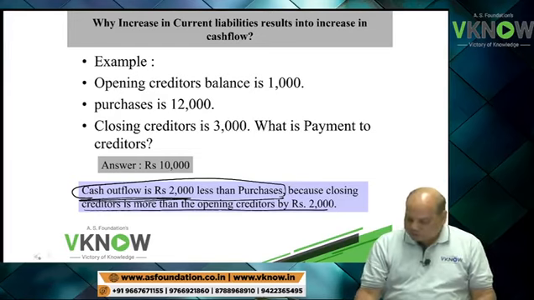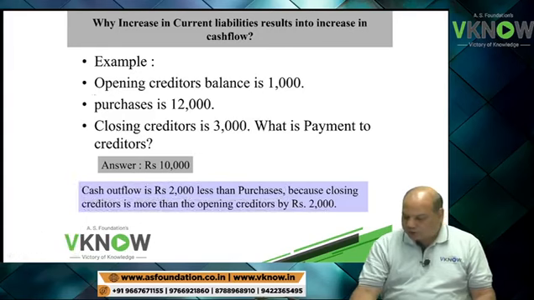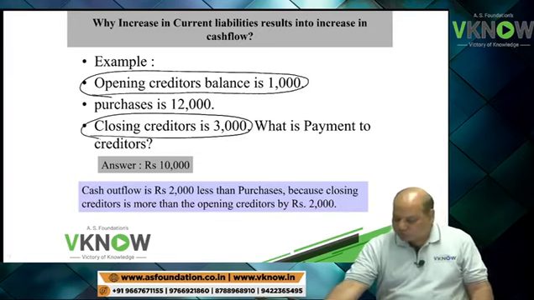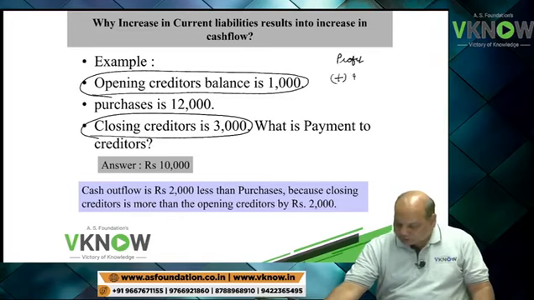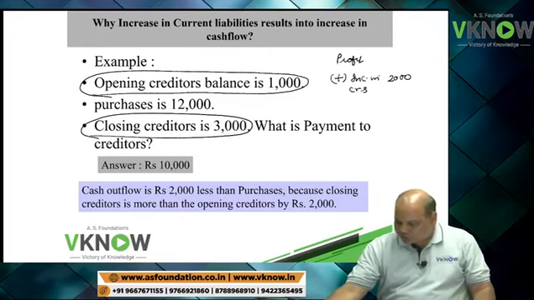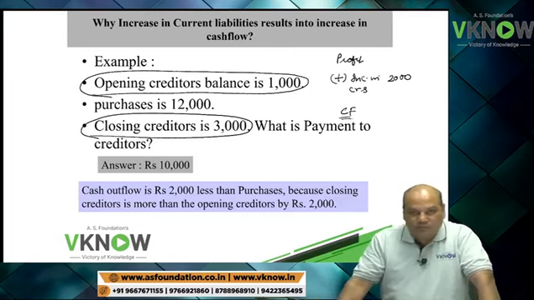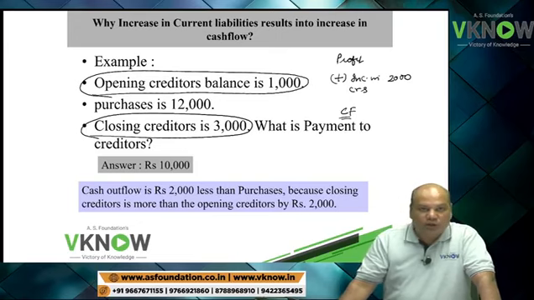Now in the exam, the institute will not be so kind. They will give you opening creditor 1,000, closing creditor 3,000. So what you will have to do, in the profit figure, you will have to write: add increase in creditor 2,000, and this will help you to calculate cash flow from operating activity. Whatever logic is applicable to creditors will also be applicable to other items of current liabilities.